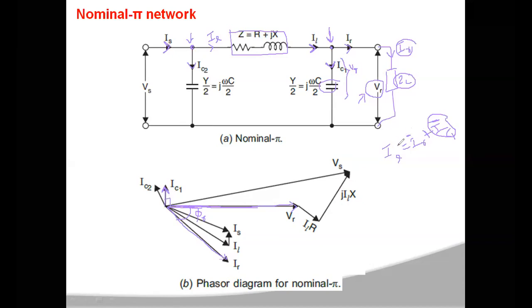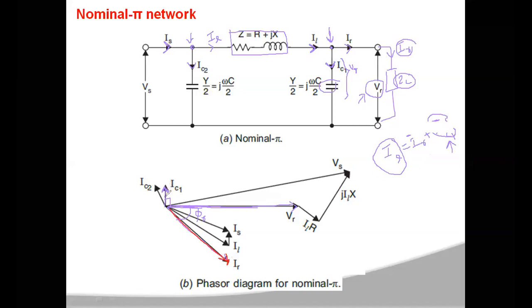Now for getting this IL, you have to add this IC1 to your vector IR. Your vector IR is this one. At the tip of this phasor, you have to add this IC1 value.